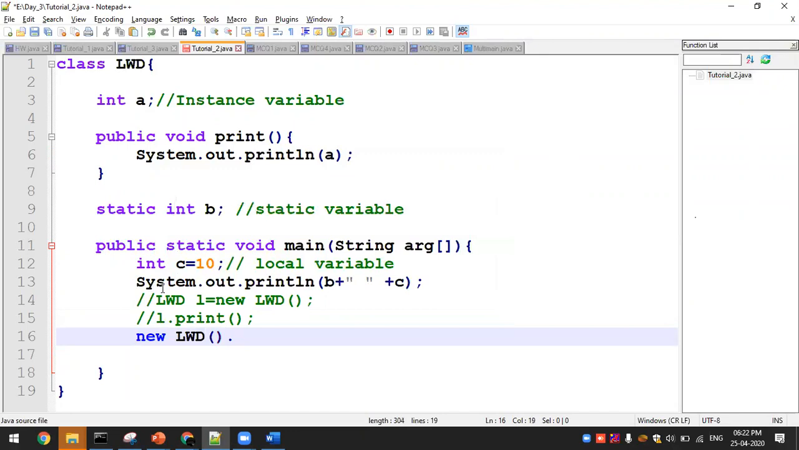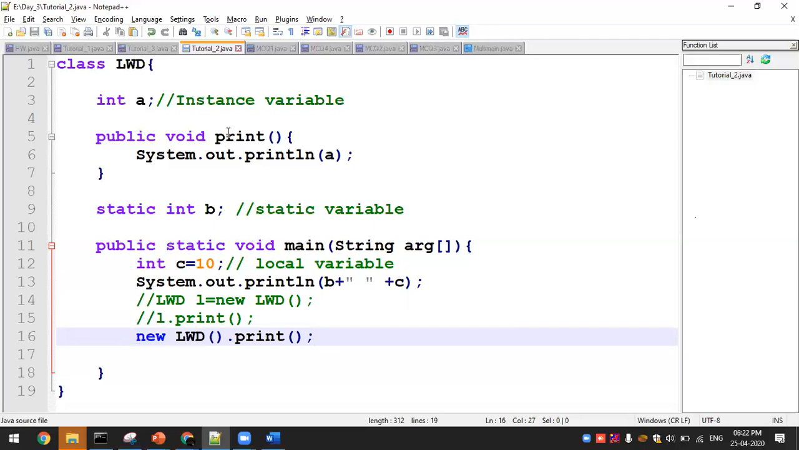Okay, so here you have an object named L, but here you didn't have any object name, that is called anonymous. Next, you can directly call a method. This is also one of the ways. Instead of using an object, you go with the direct instance dot method name.